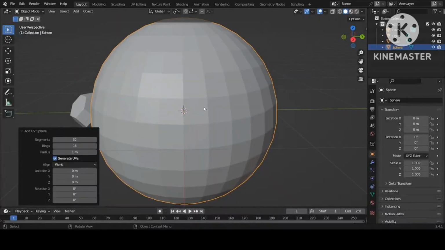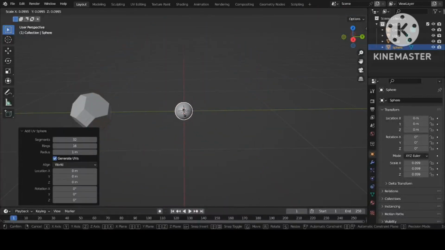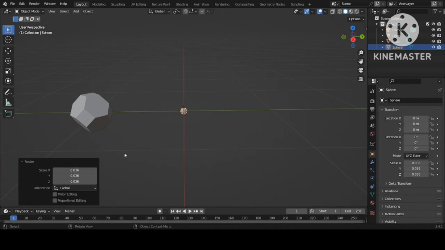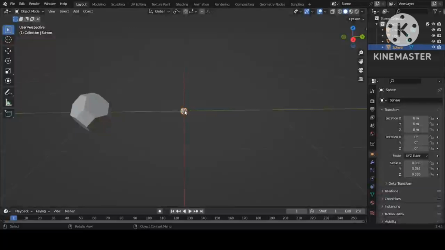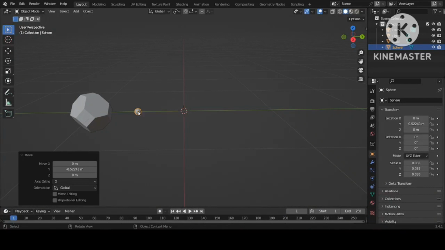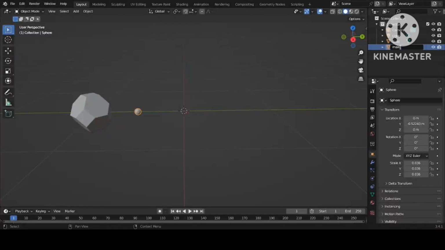Reduce the size to 0.036. Now take it aside again with G and the y-axis. Give it a name, for example main sphere. Main sphere means the one which should be inside this truncated octahedron.